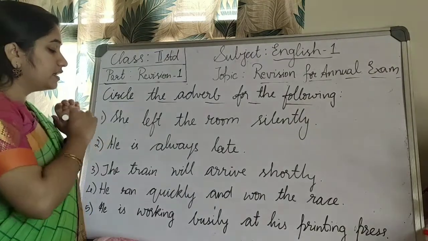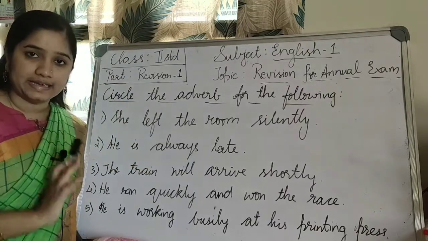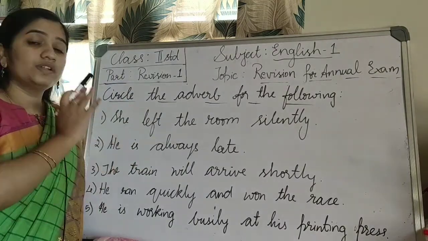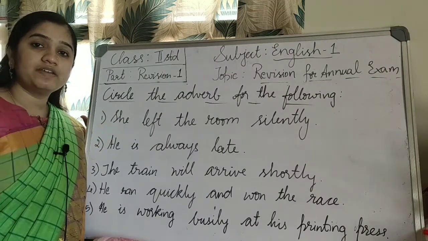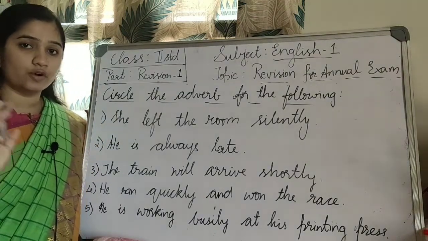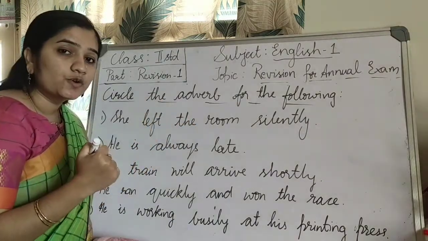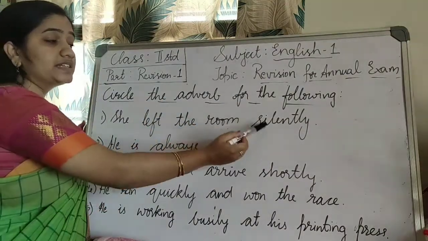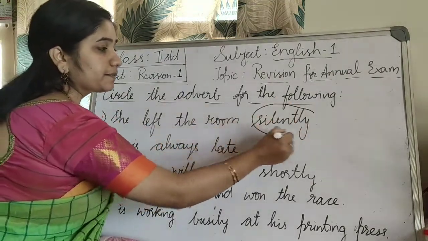Okay, shall we start now? She left the room silently. You know that she left the room. She left the room is the verb. She's leaving the room, she's getting up and going out of the room. That's an action. So how is she leaving the room? Silently. The word silently is the adverb. You have to circle that.